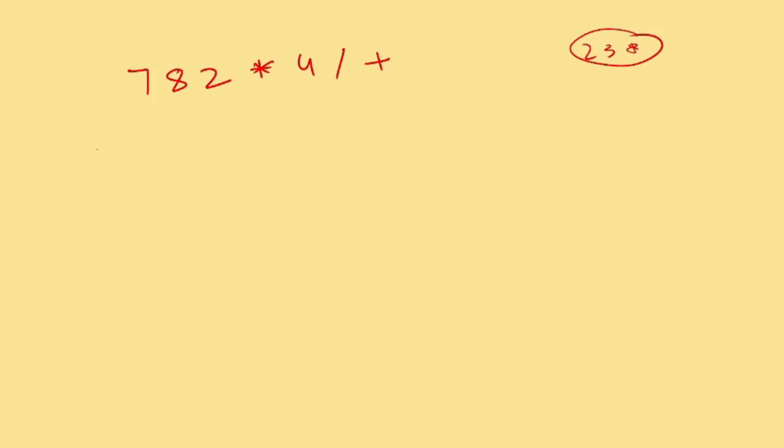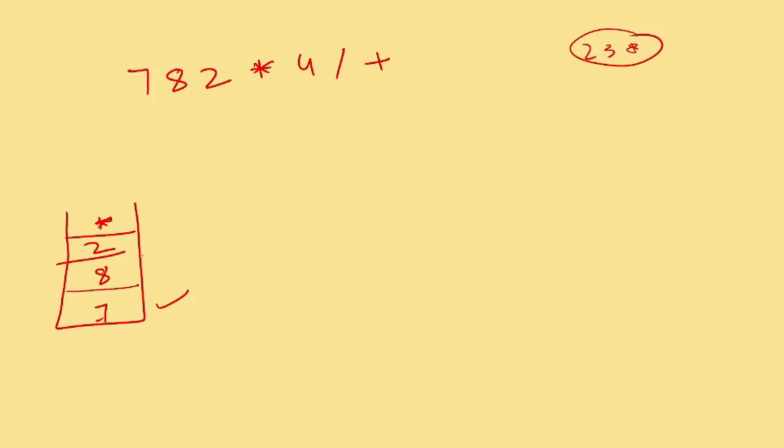Okay, so how exactly is it going to work, step by step? If it is an operand, then it has to be pushed. So we read the postfix expression. First is 7, then 8, then 2, and then star. This is the step: read the postfix expression, and if it is an operand, push it to the stack.